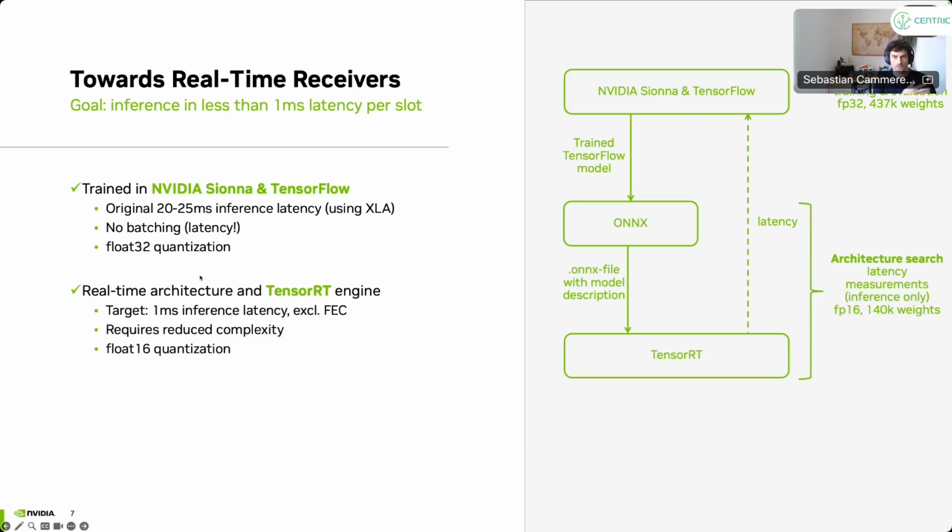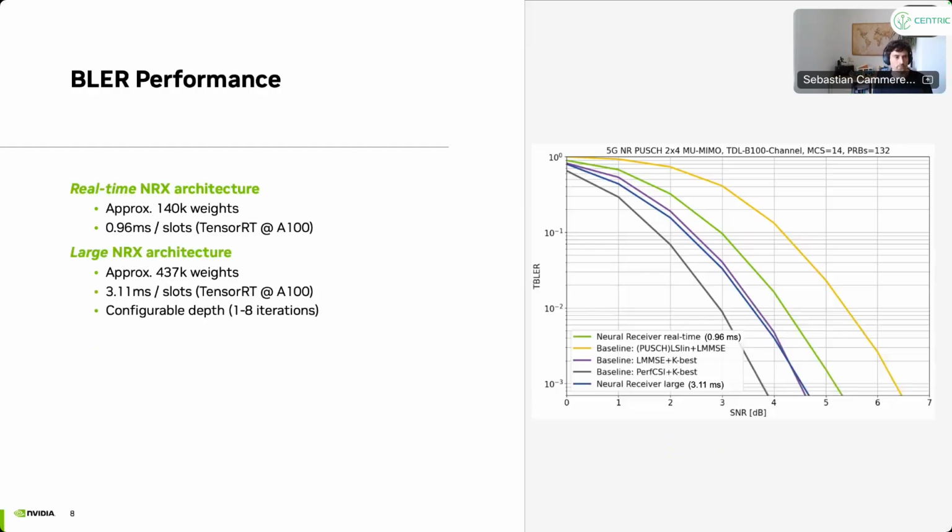So after all these optimization steps, we matched the millisecond inference latency target. We went down to float 16 quantization, and also reduced the number of weights. So the final architecture has only about 140,000 weights, which in terms of number of weights is a super small network, but inference requirements of a millisecond are also quite tough.